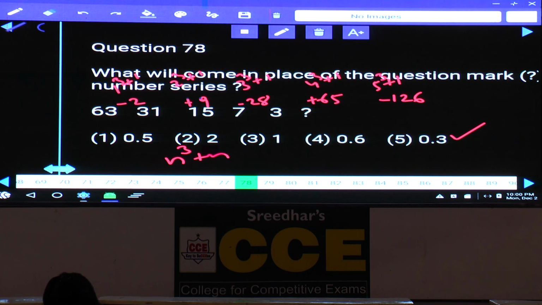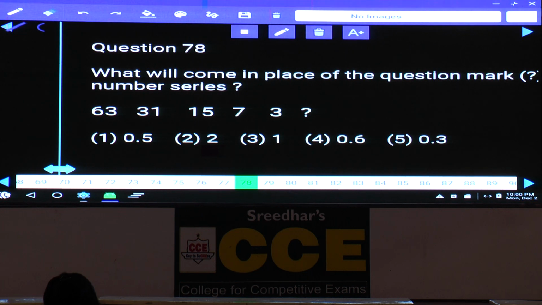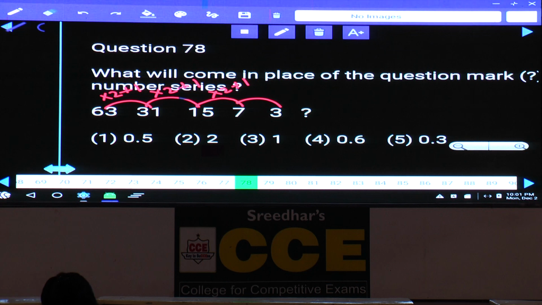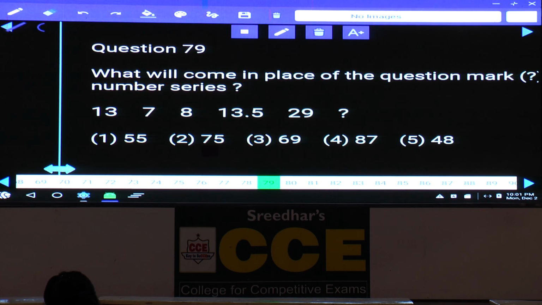Then coming to question number 78. Now in this 78, the numbers 31 and 63 are in increasing order, so we need to go in the reverse order. 31 and 63 can be written as into 2 plus 1. 15 into 2 is 30 plus 1 is 31. 7 into 2 plus 1 is 15. 3 into 2 plus 1 is 7. Now something into 2 plus 1 must be here. That means 1 into 2 is 2 plus 1 is 3. Hence what is your answer here? 1 is the missing number, that is choice 3. Done? 78.